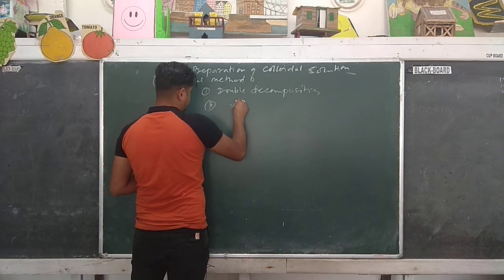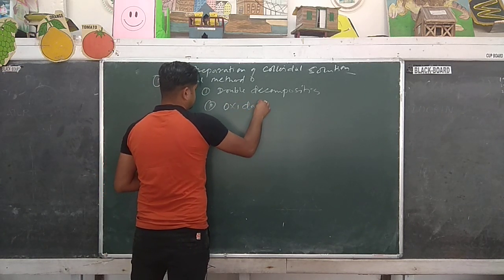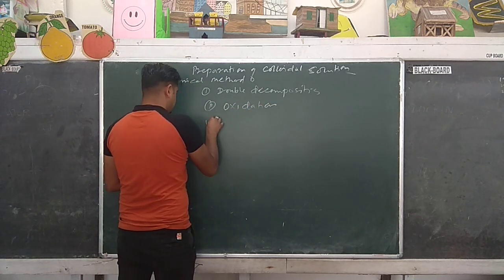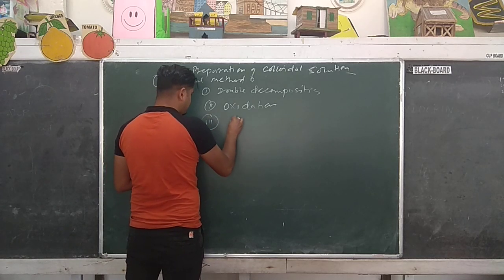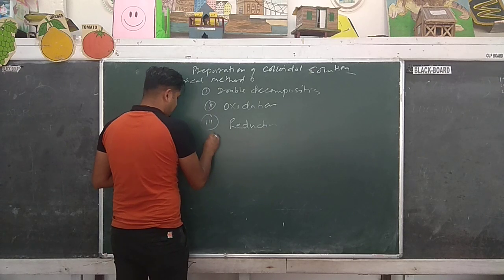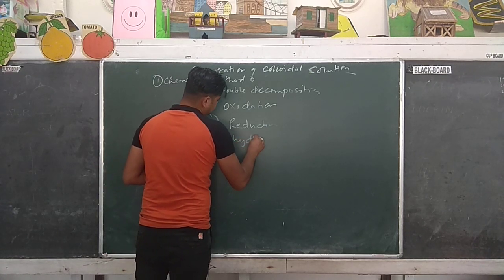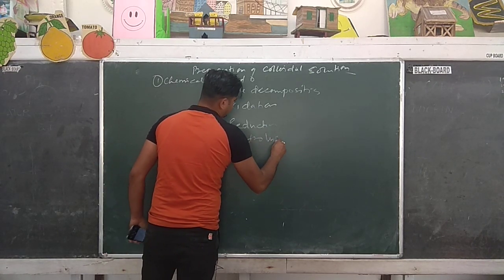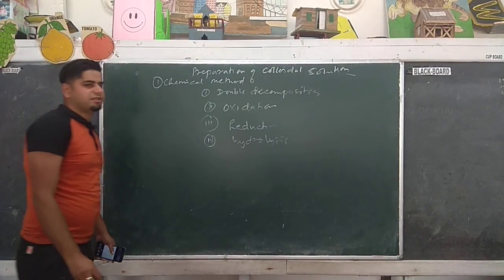Number two, oxidation. Number three, reduction. Number four, hydrolysis, and other different types of reactions.